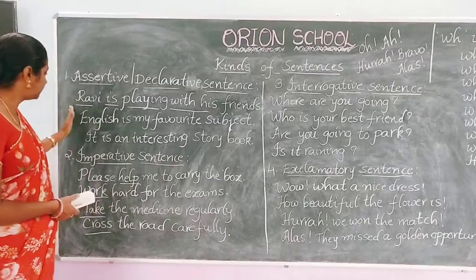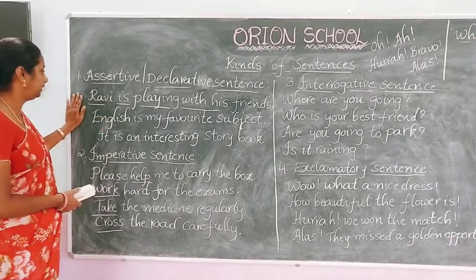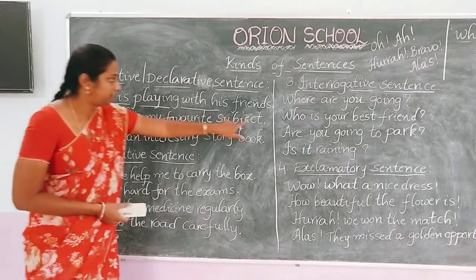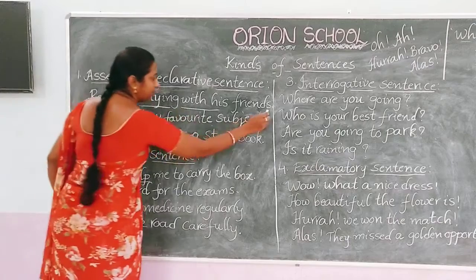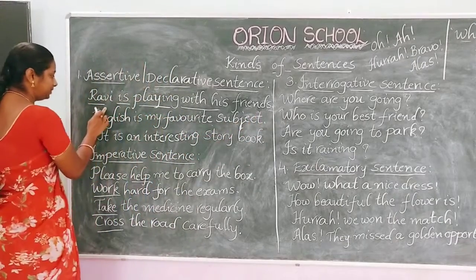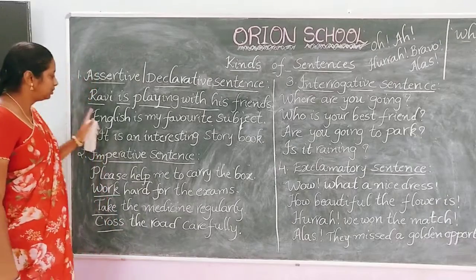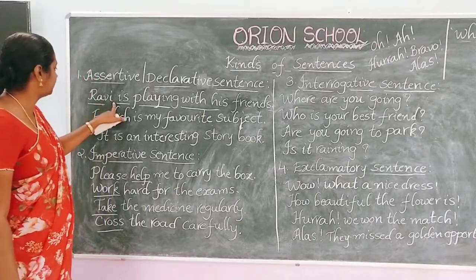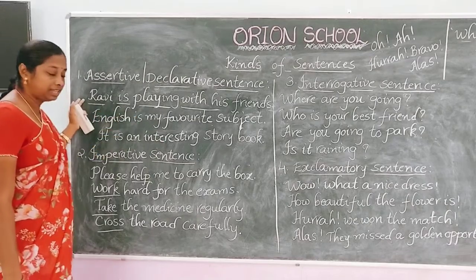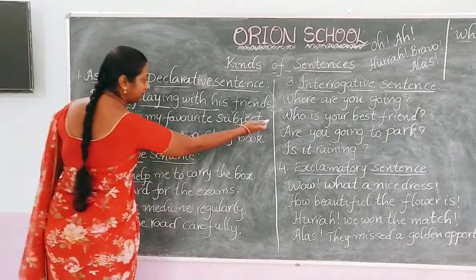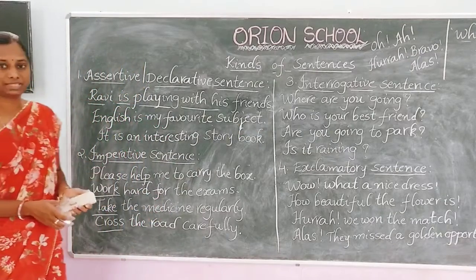If you notice these examples, an assertive sentence starts with a capital letter and ends with a full stop. Here we have a capital letter and a full stop. And we have a subject, verb and object in an assertive sentence. So, an assertive sentence has a subject, verb and object, and it starts with a capital letter and ends with a full stop.